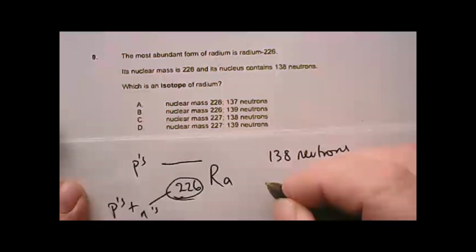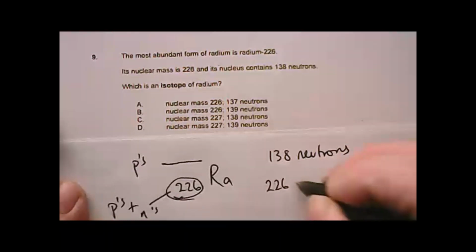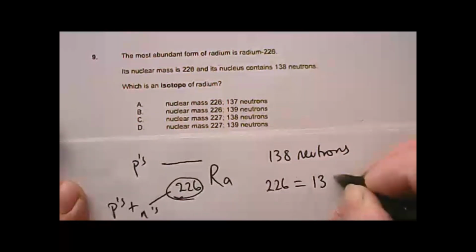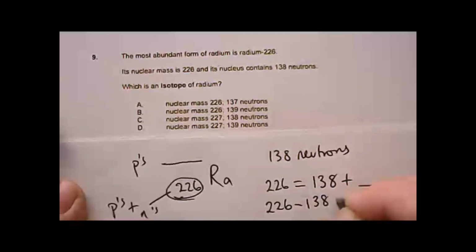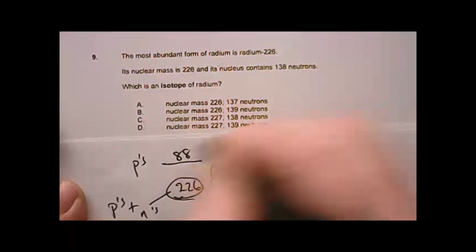I can say that 226 is my total, made up of the number of neutrons I've got added to the number of protons I've got. So what number do I need to add to 138 to make that? I can simply do 226 minus 138, and it's going to give me 88. So this number here would be 88.